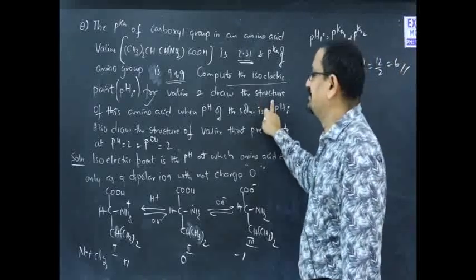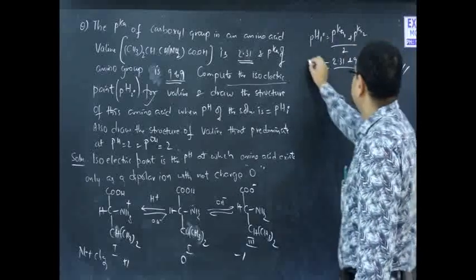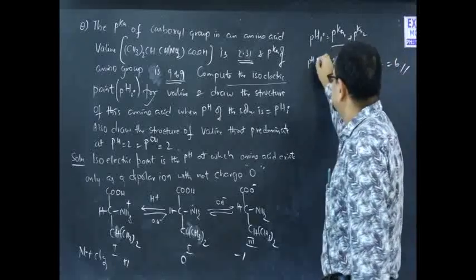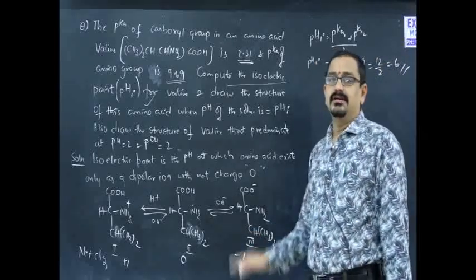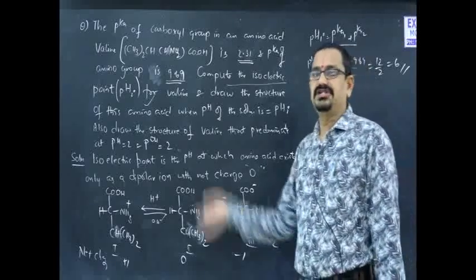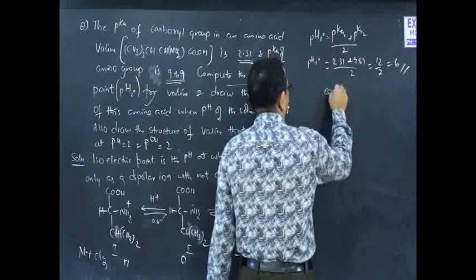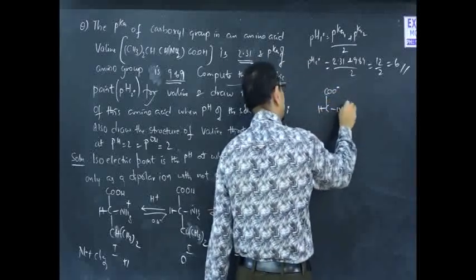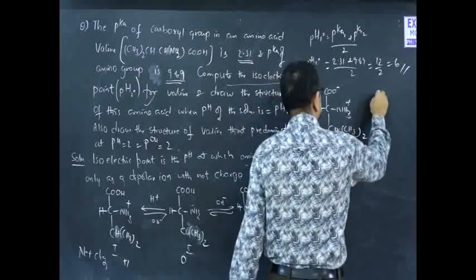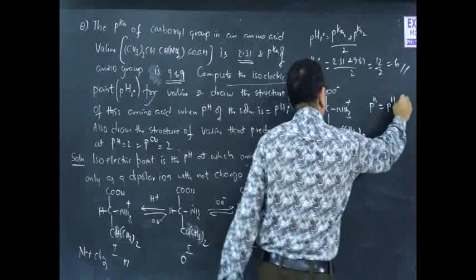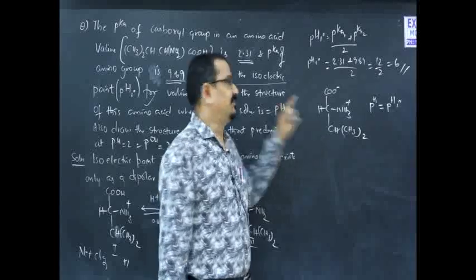Draw the structure of this amino acid when the pH of the solution is equal to pHi. pHi is 6. At this pH it should exist as a dipolar ion with net charge 0. At the isoelectric point it is COO minus, CH NH3 plus, CH CH3 twice. This is the structure when pH equals pHi.